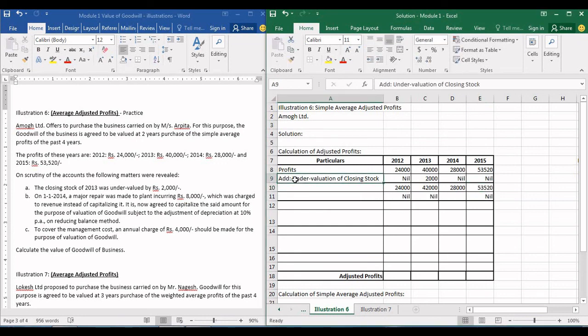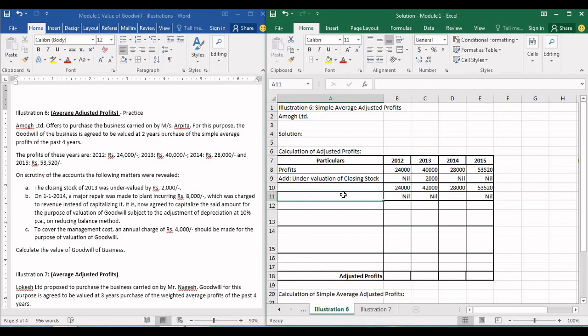Now guys, the undervaluation of closing stock has affected the profits of 2013. It is certain that the opening stock of 2014 will also affect the profits of the year 2014, because the closing stock of 2013 will be carried forward to 2014 as opening stock. Now closing stock and opening stock have an inverse relation. Closing stock is mentioned on the credit side of the P&L account, and opening stock is mentioned on the debit side. What do you think will be the impact of undervaluation of closing stock?